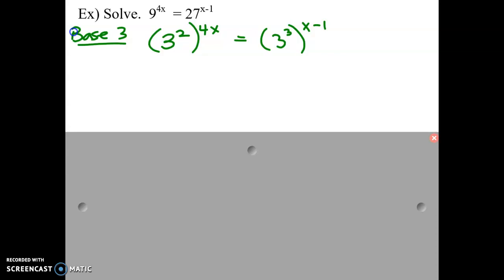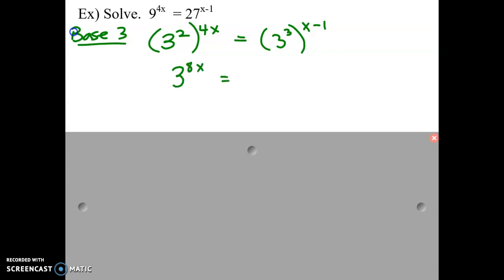So we're starting by getting them to the same base. Then we have to use our exponent laws to simplify. So on this side, I have a power of 2 to a power of 4x, so we have to multiply. So 2 times 4x is 8x.